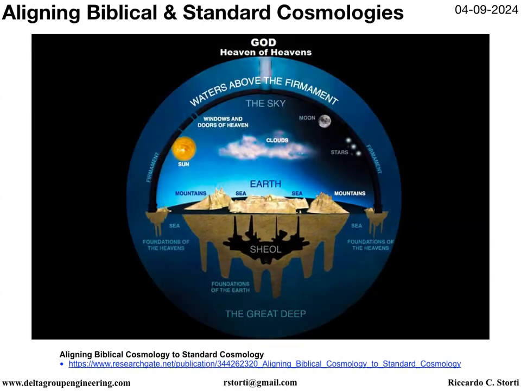Good day viewers. In this episode, we are going to look at what's required to align biblical cosmology with standard cosmology. We achieve this by recognizing that redshift z equals 0, often cited as the value for the present epoch, is in fact an arbitrarily defined value. The value of z for the present epoch is a datum, and like any datum, can be defined or redefined at will. Z equals 0 is not a measured value, and it is not derived, it is assigned.